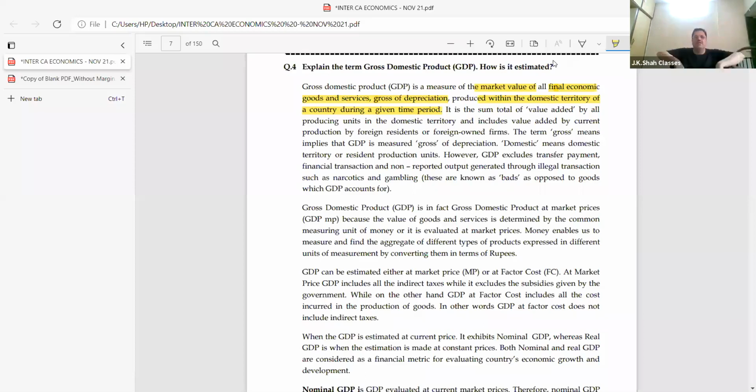Hindustan Unilever in the domestic territory of India produced goods worth rupees 1 lakh. So they made 1 lakh in the domestic territory. So 1 lakh will be India's GDP. The 10,000 rupees profit which they made, they send it to the parent company abroad. So that would be a part of GNP. Why GNP? Tell me why? Because the money is not with us. The money has gone there.